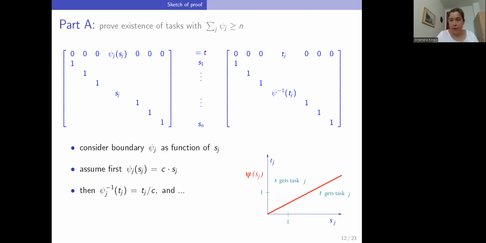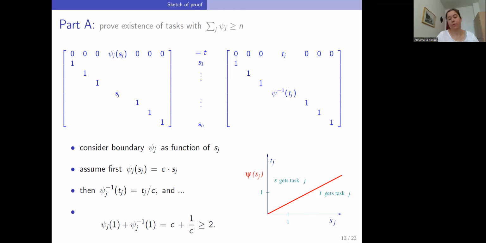In particular, here the boundary function of the other machine of the task will be t over c, and c plus psi inverse in the point 1 is therefore c plus 1 over c, which is at least 2. So now you can imagine approximately how we will get the lower bound.